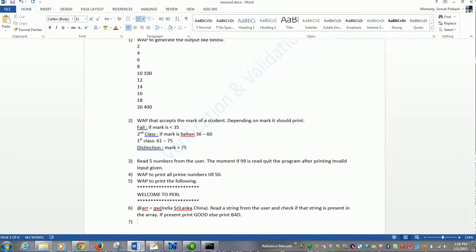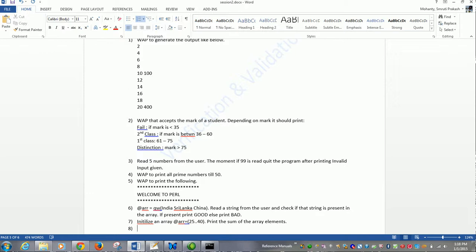7. Initialize an array equal to 25 to 40. Then print the sum of the array elements.